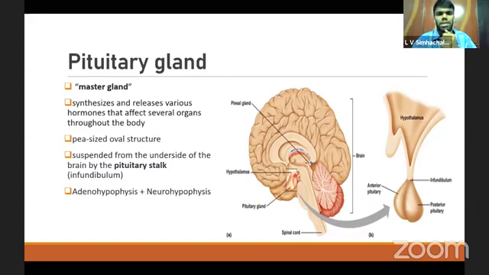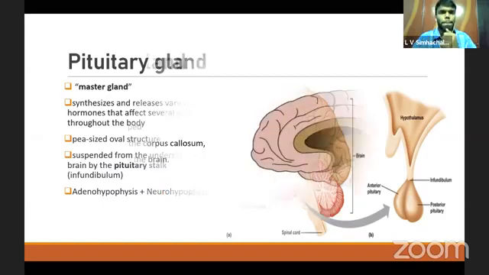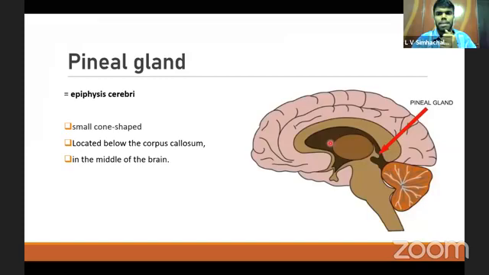There is a connection between the hypothalamus and pituitary gland that is called the hypothalamus pituitary axis. The pituitary gland contains two parts: the adenohypophysis, which is the anterior part of the pituitary gland. Adeno means glandular. It is mostly glandular, so it is called adenohypophysis. And the posterior part is called neurohypophysis. It is mainly neural. It contains mainly neurons.